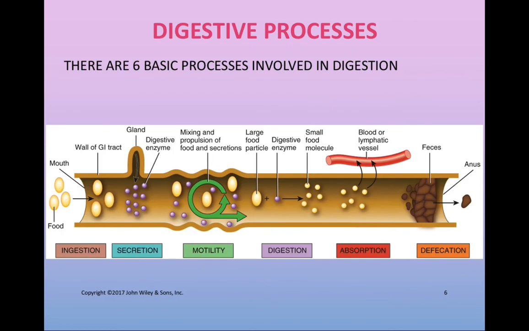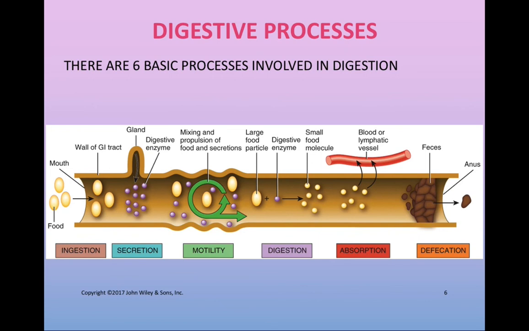The 6 basic processes that are involved in digestion are ingestion, secretion, motility, digestion, absorption, and defecation. Ingestion is simply introducing food into the alimentary canal. Whenever we eat anything, that falls under the term ingestion.